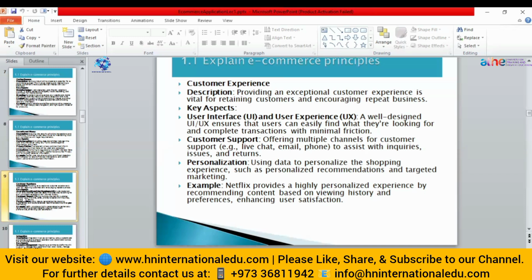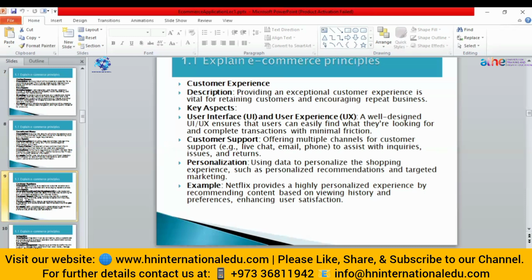Then personalization means the user must have their own choice, like personalized recommendations or targeted marketing. For example, you must have a recommendation system in your e-commerce store. If a customer purchases something, you must implement algorithms that provide products according to personal preferences.